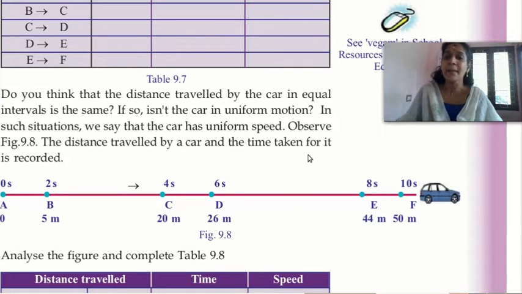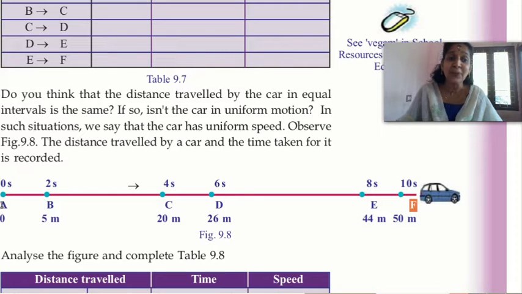Here, we can see the motion of a car. The car starts from A and reaches B. When it reaches B, it travels 5 meters. For example, your lover is going in this car. It travels a total of 50 meters. After traveling 50 meters, it reaches F.